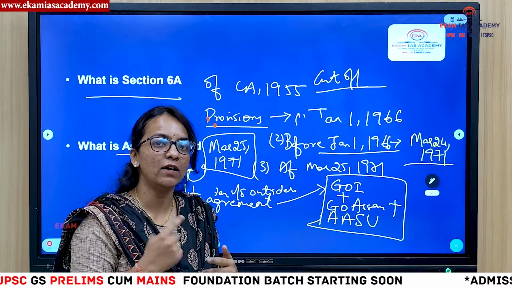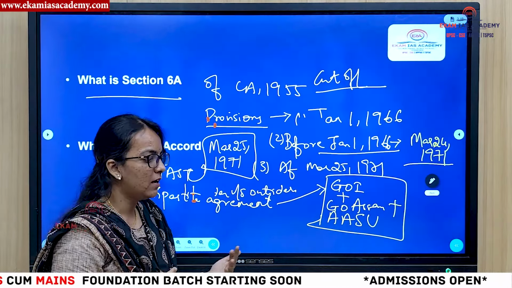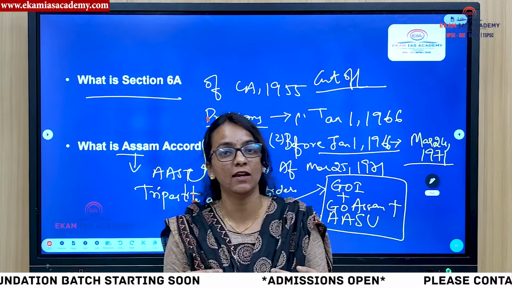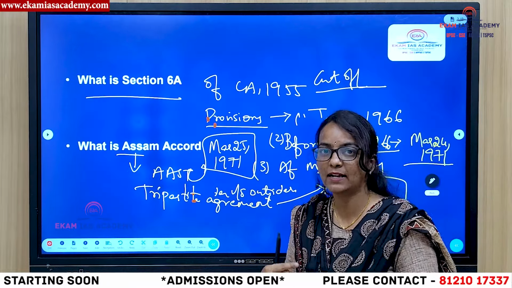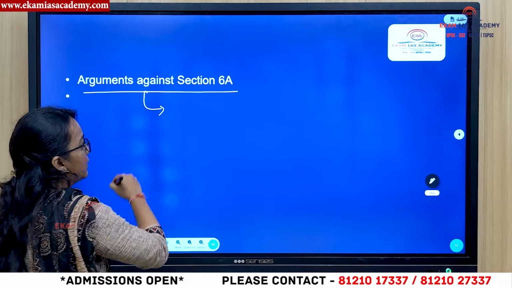Now we will see what the arguments against this particular Section 6A are. If a constitution bench has been formed to resolve one particular issue, we need to see the arguments favoring Section 6A and also the arguments against Section 6A. Now, what are the arguments against Section 6A?